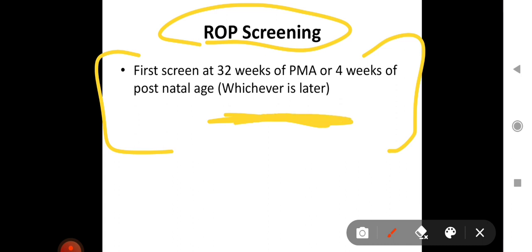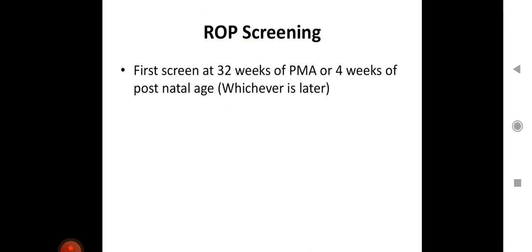Now suppose a baby is born at 30 weeks, then when is the first screening for ROP to be done? 32 weeks comes after 2 weeks, but 30 plus 4 is 34 weeks, which is later. So the first screening is to be done at 34 weeks.